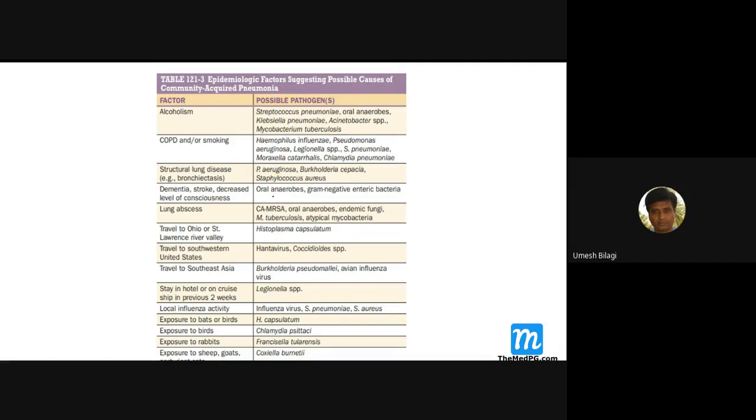And dementia, oral anaerobes are there. Lung abscess, this one. If the patient has abscesses also, then think of anaerobes. This is the way you should approach a patient with pneumonia: suspect a pathogen by using these clinical parameters.